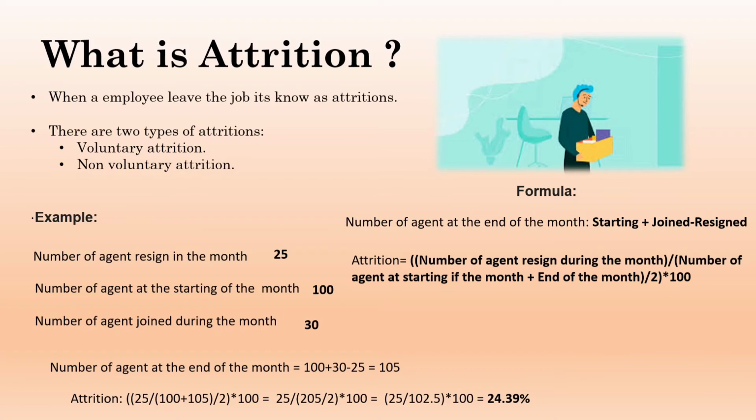What do you understand by voluntary? Voluntary is where the associate informs the organization that I'm leaving this company. He served a proper notice period. He properly informed and documented everything. So that's a voluntary attrition.